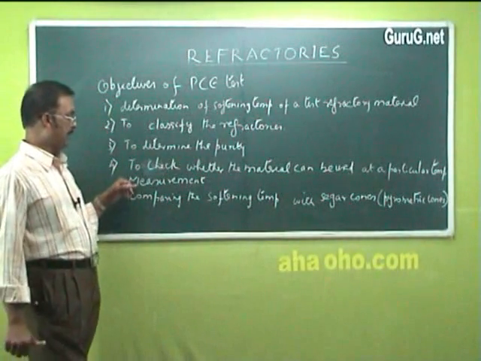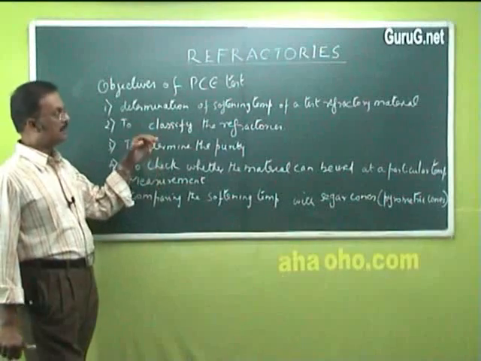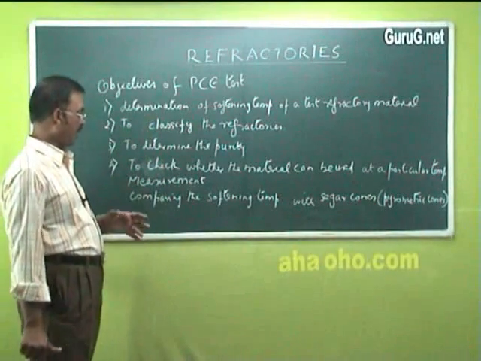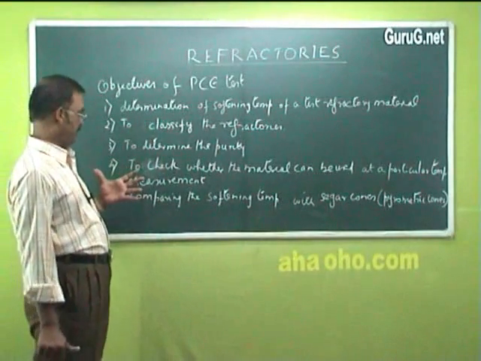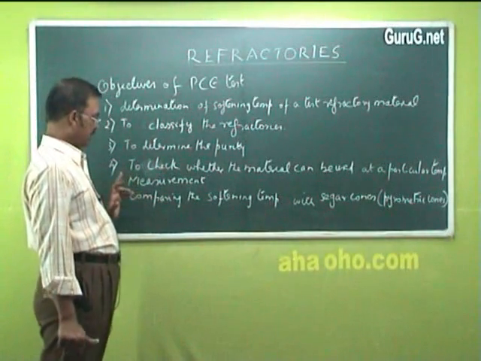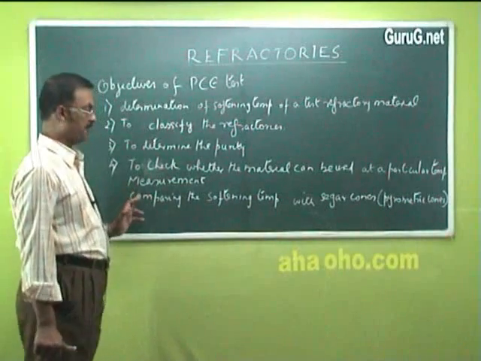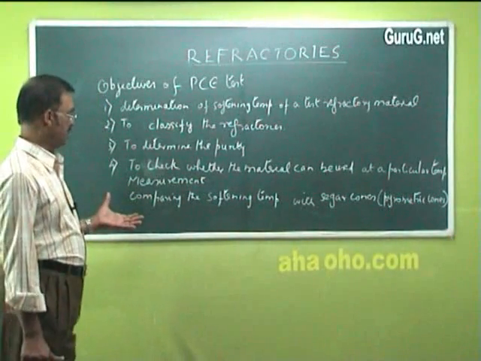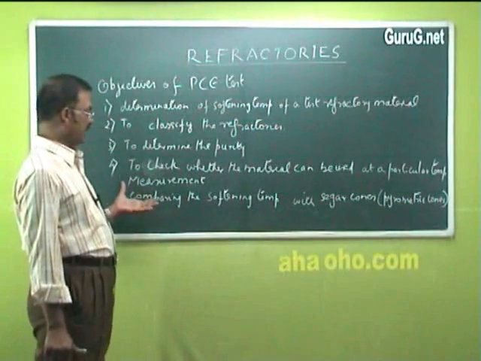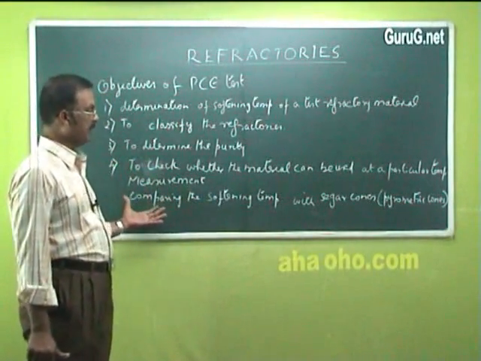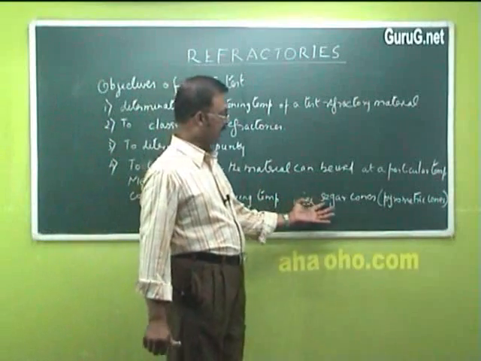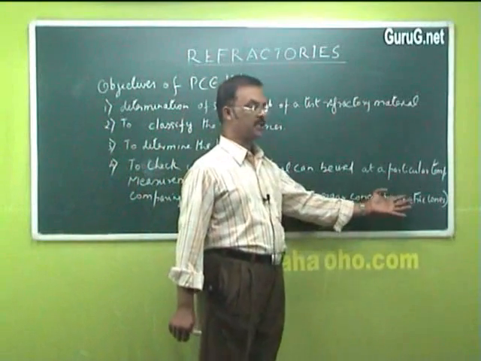Next, we come to the measurement of this PCE. How can we carry out this PCE? The material of interest is taken and the softening temperature is determined, and it is compared with what we call Seger cones or pyrometric cones.